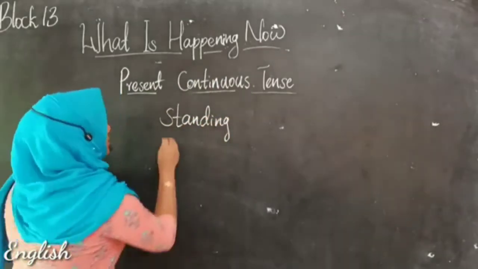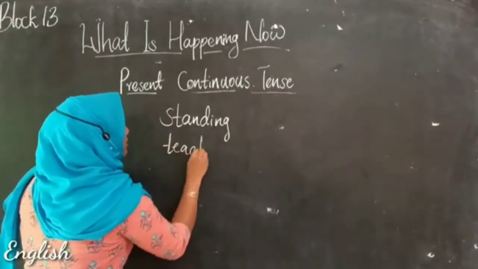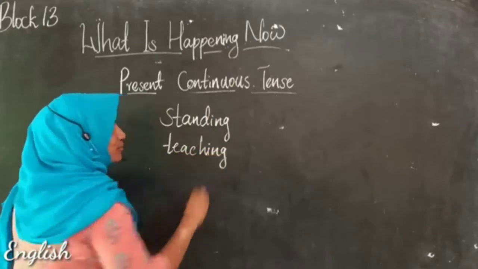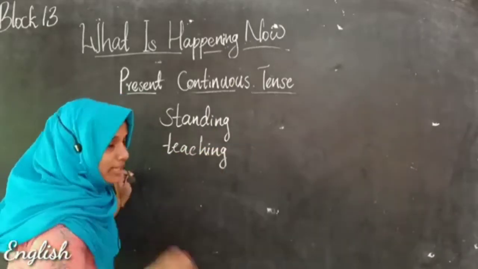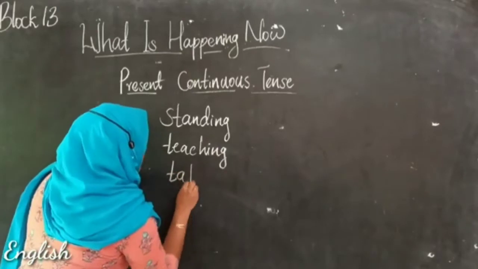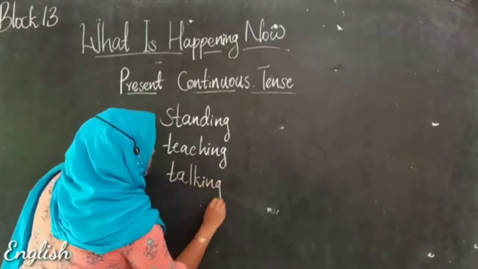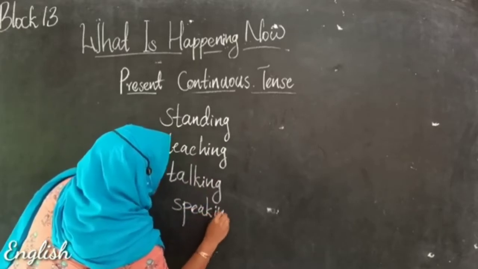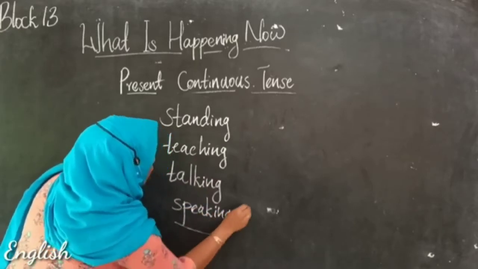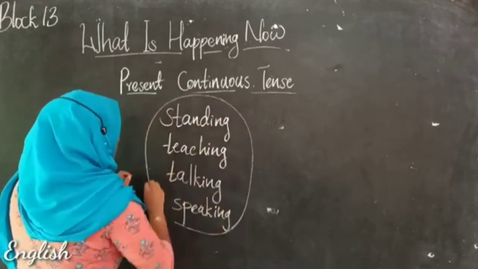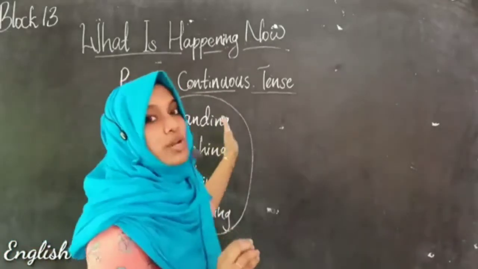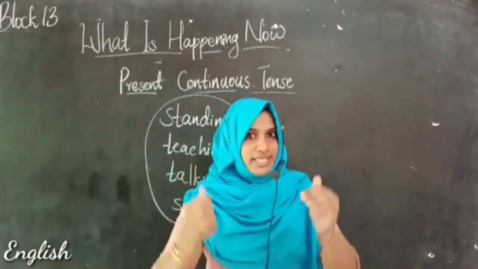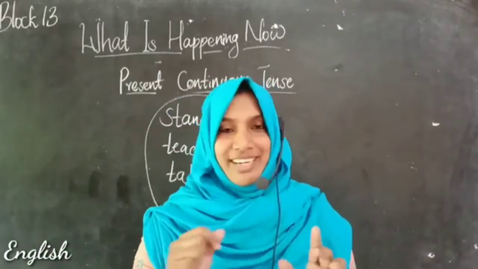Then, yes, I am teaching to you, and I am, yes, talking or speaking. So, dears, these all are the doing words. These all are the actions which I'm doing right now.